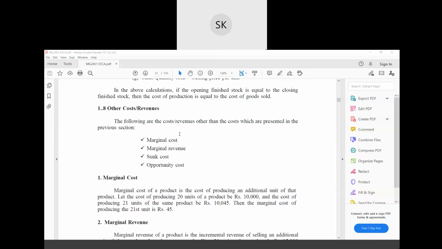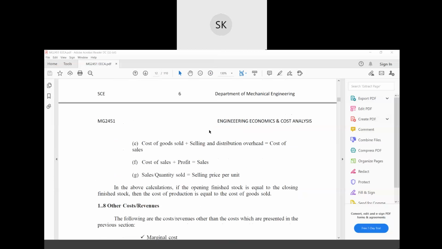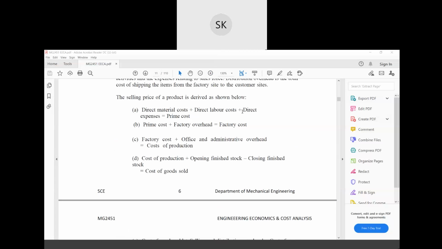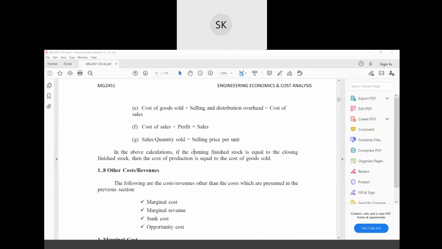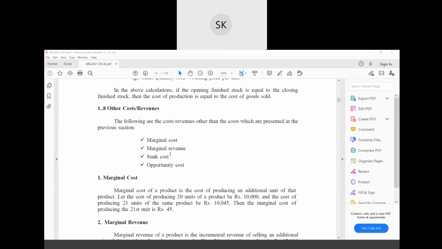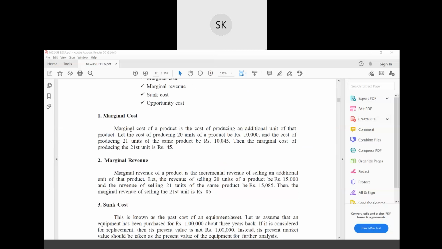Okay. So these are the following costs or revenues other than costs which are presented in the previous section. That means these are the prime costs, factory overhead, factory costs. Other than that, these are some costs: marginal cost, marginal revenue, sunk cost, and opportunity cost. Now, what are these? So first, marginal cost.